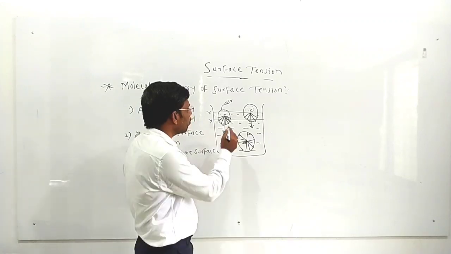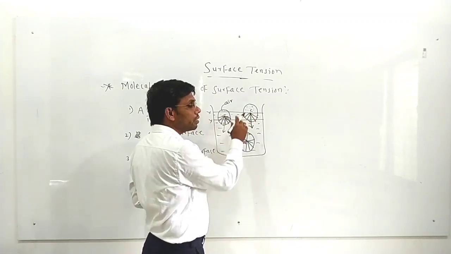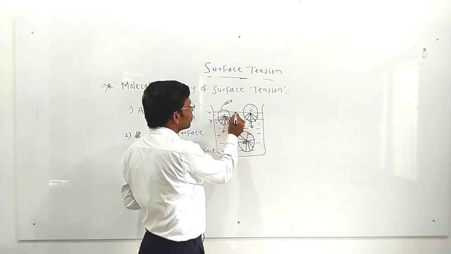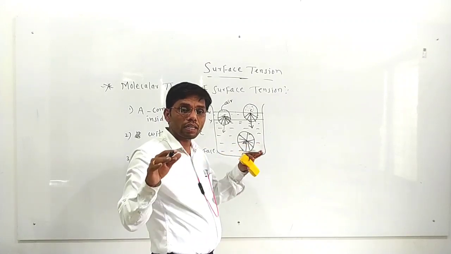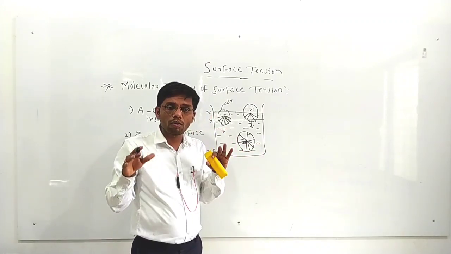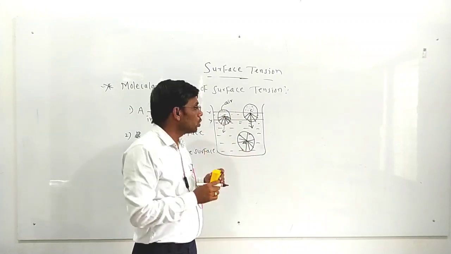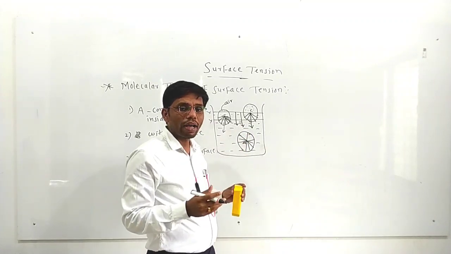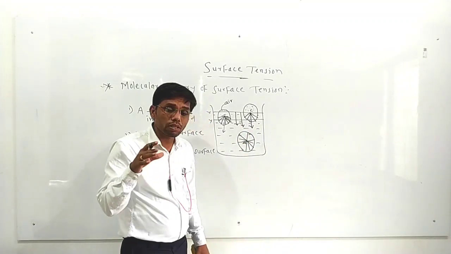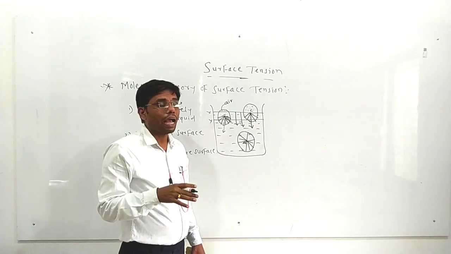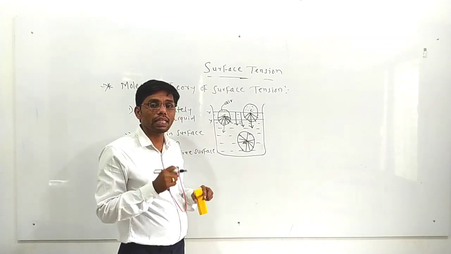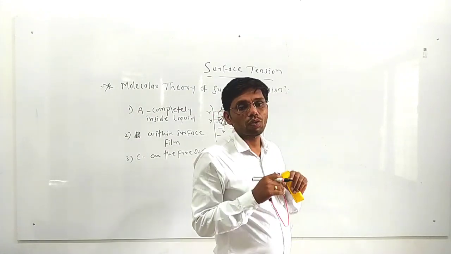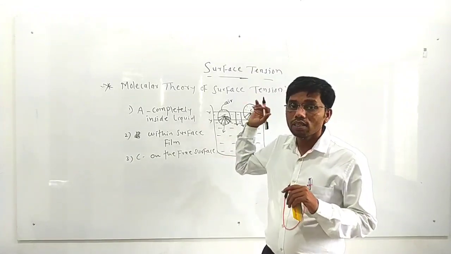Suppose there are a number of molecules on the free surface of the liquid; we have considered only molecule C, but there may be molecules like A to Z, there may be an X molecule, a Z molecule. There are a number of molecules, and whatever molecules are present on the free surface of the liquid, all of these are pulled inside the liquid, which means some force is acting on those molecules. Okay, and that free surface of a liquid behaves like a stretched elastic membrane, and that property of liquid is known as surface tension.